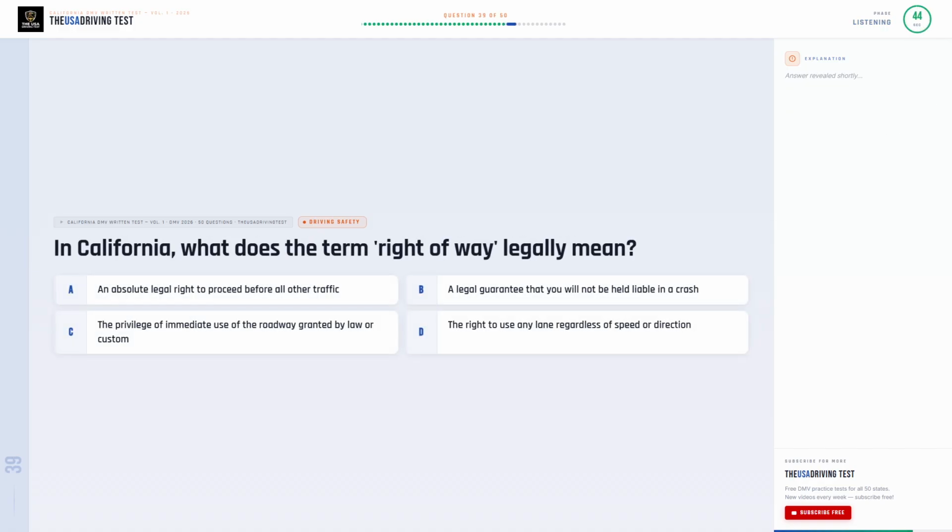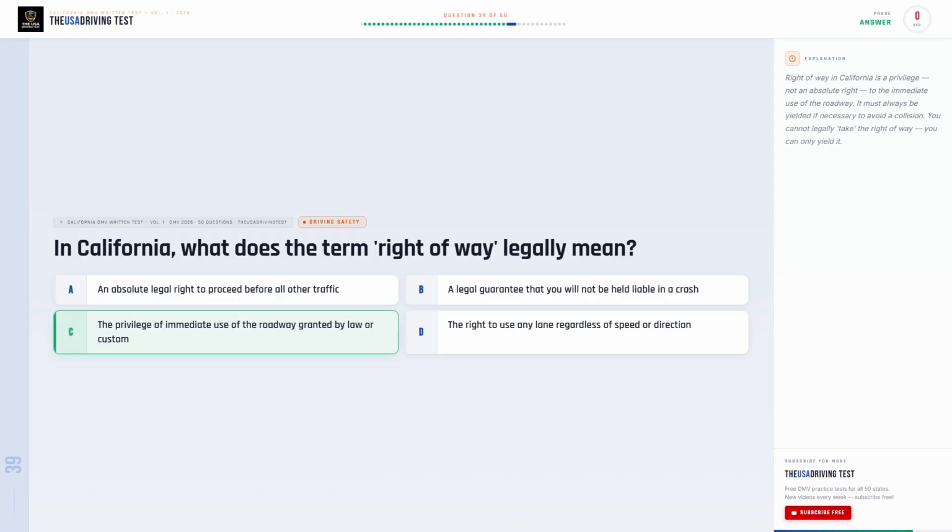In California, what does the term right of way legally mean? Option A. An absolute legal right to proceed before all other traffic. Option B. A legal guarantee that you will not be held liable in a crash. Option C. The privilege of immediate use of the roadway granted by law or custom. Option D. The right to use any lane regardless of speed or direction.